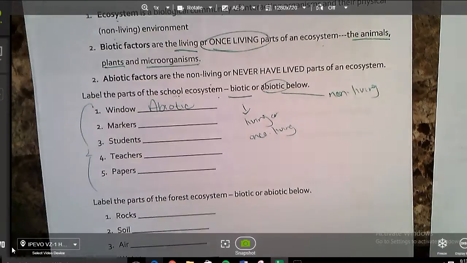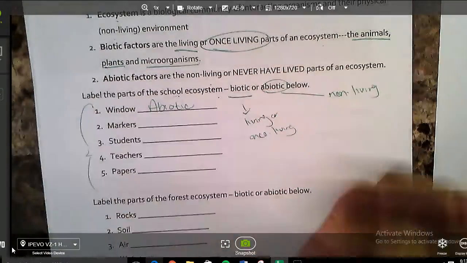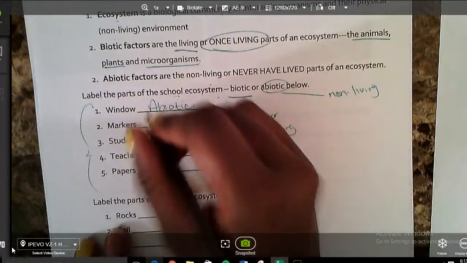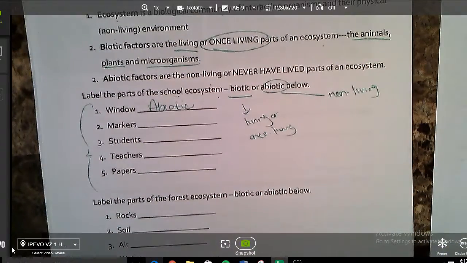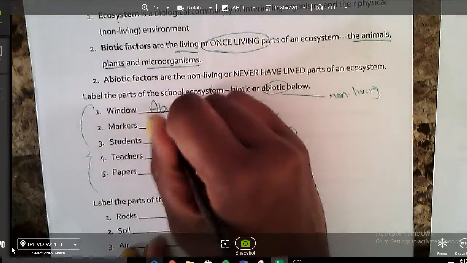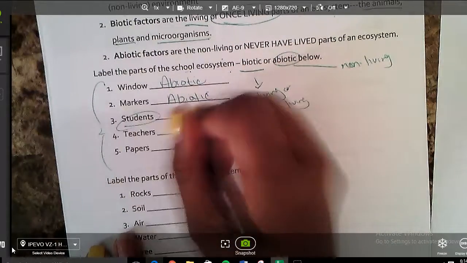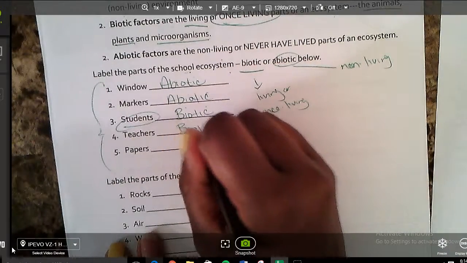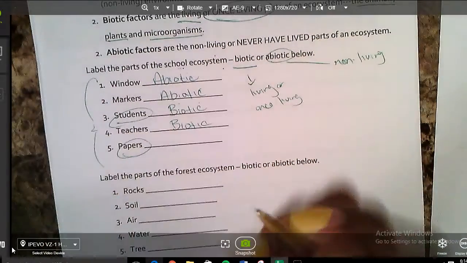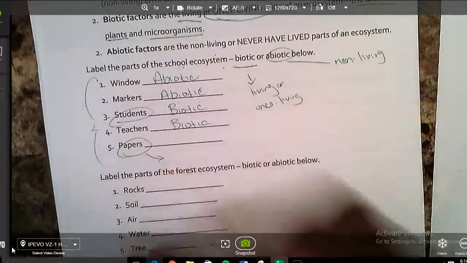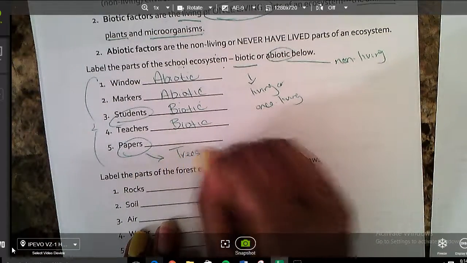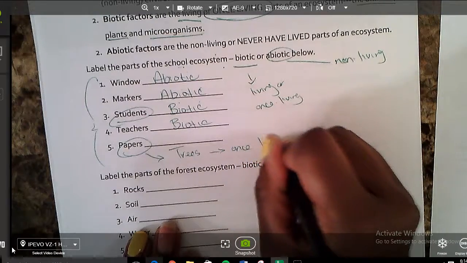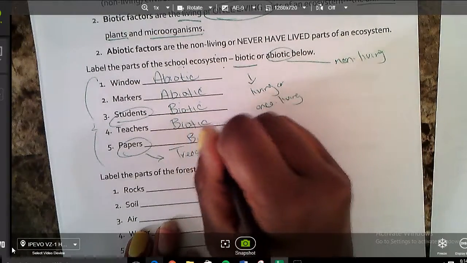Because a window is not alive. Like the windows in the school aren't like, hey, what up, though? How you doing? No, they don't do that. That would be weird. Markers, the markers that we write with, go ahead and whisper it if it's biotic or abiotic, and KIPP. Very good. The students in our classrooms, are they living or non-living? We know that students are alive. They are biotic. Our teachers are alive. They are biotic. And here's a tough one, paper. Paper comes from trees that were once living, so it would be biotic.